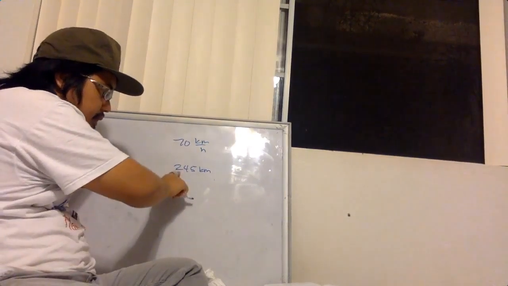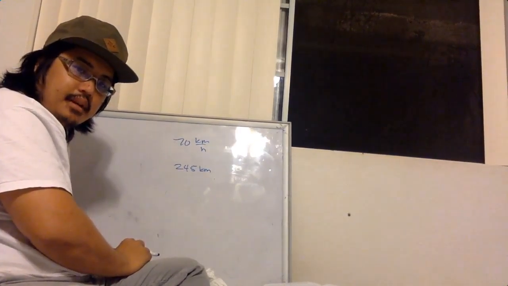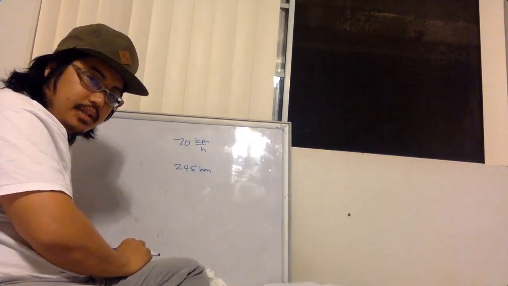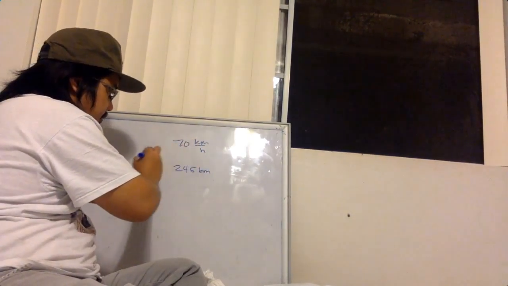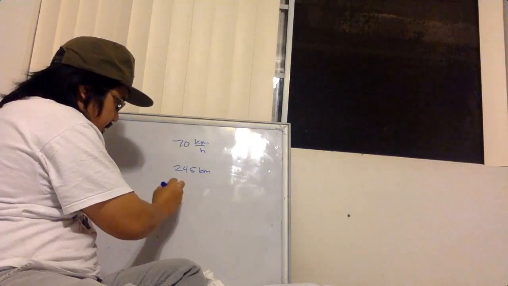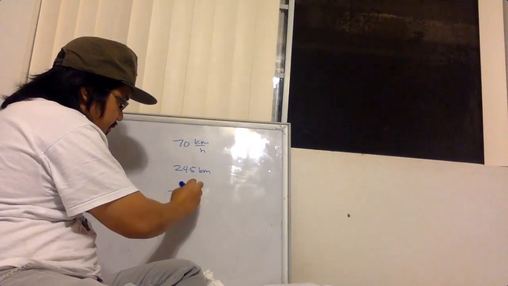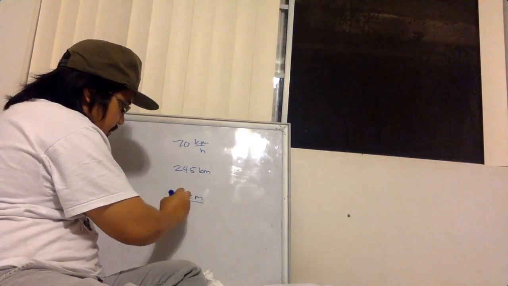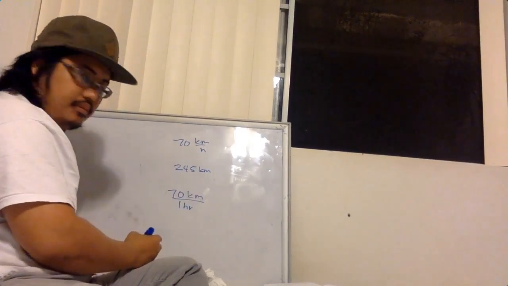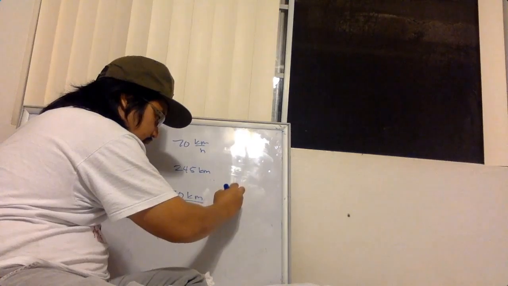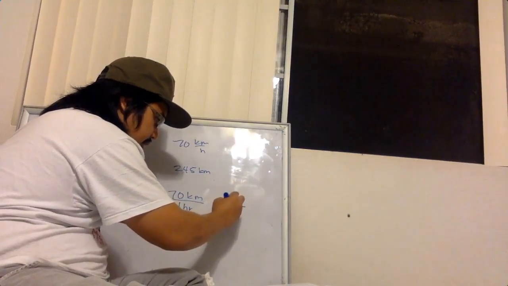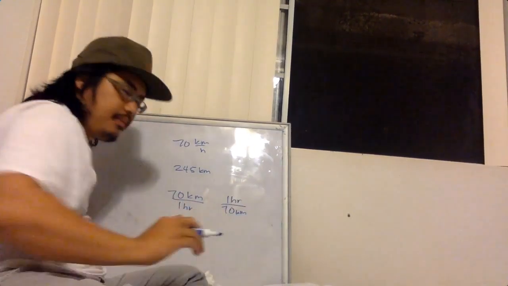Now, I want to take my distance and multiply it by a ratio. The ratios that I can choose from, I'll tell you which two. It's going to be 70 kilometers with 1 hour on the bottom, or I can choose 1 hour on the top and 70 kilometers on the bottom.